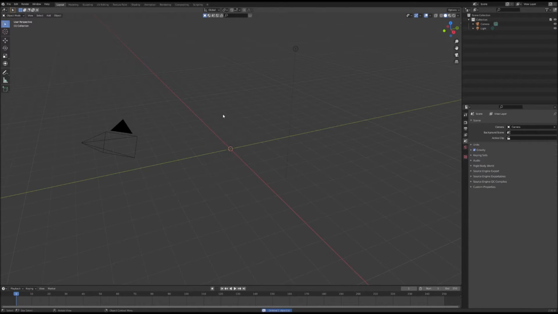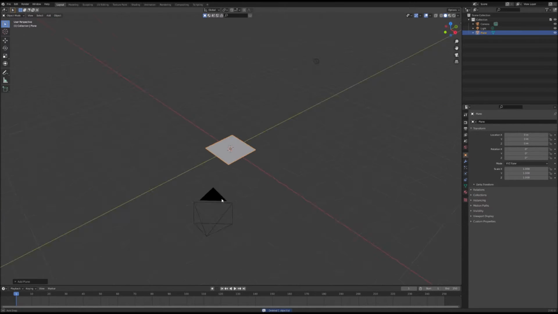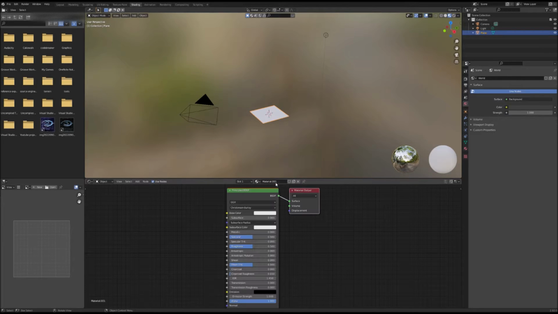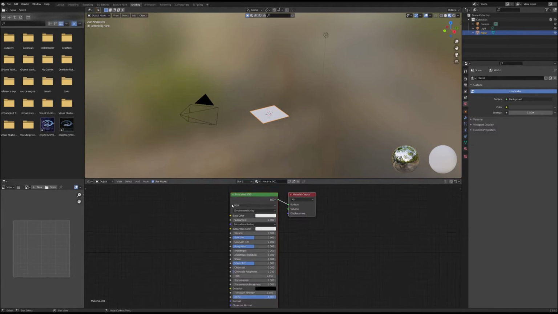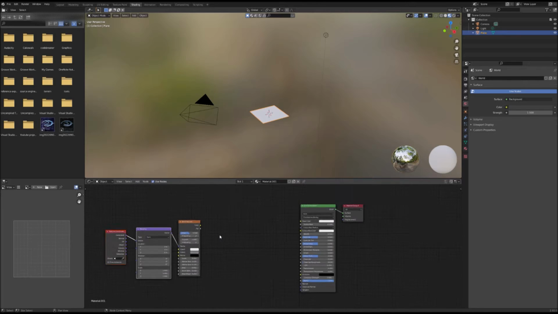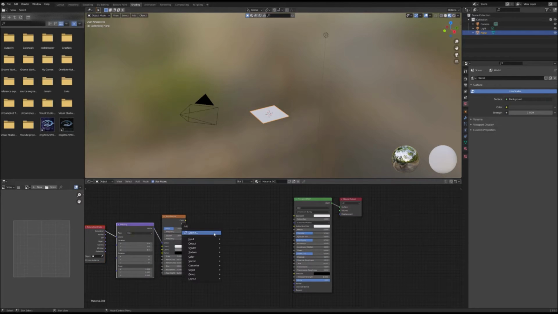So first off, we're going to delete our default cube and add our plane. Then go to shading and select new for creating a new material. Shift A for a brick texture. Then Control T for Node Wrangler. Then Shift A and search for a color ramp. Then output the brick texture to the factor of the color ramp.